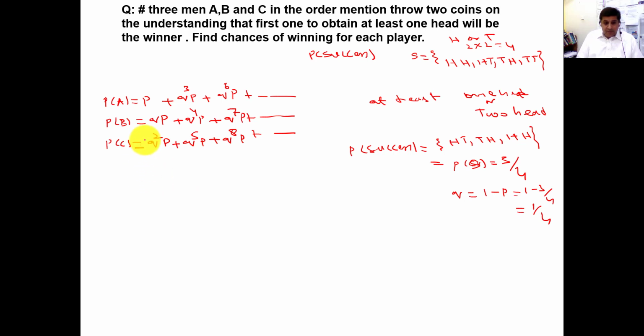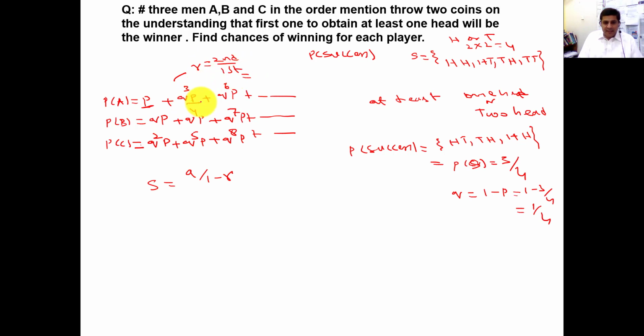So as you people know, the winning chance, success probability, is A divided by 1 minus R. What is A for A? This is A. How will you calculate R? For this one, R is equal to the second term by the first term.